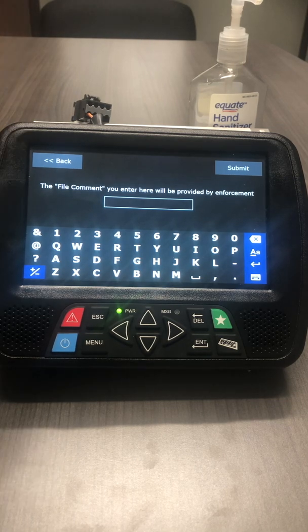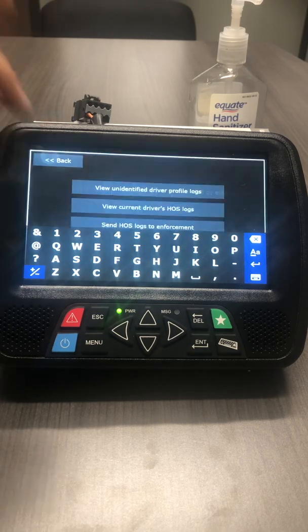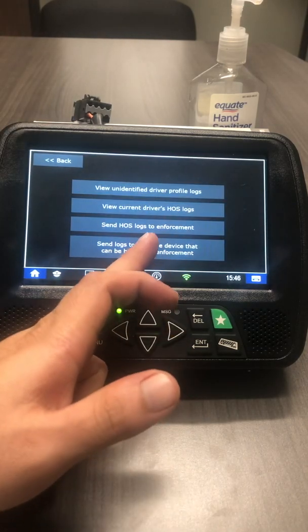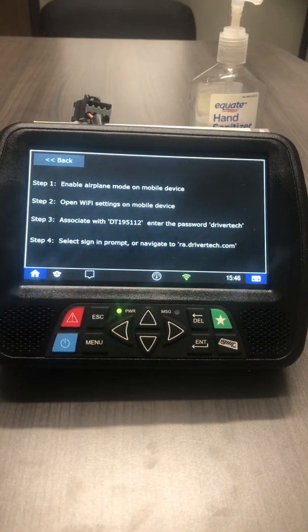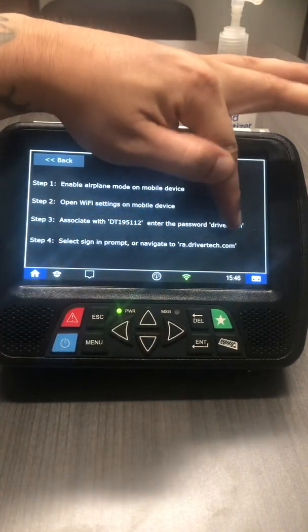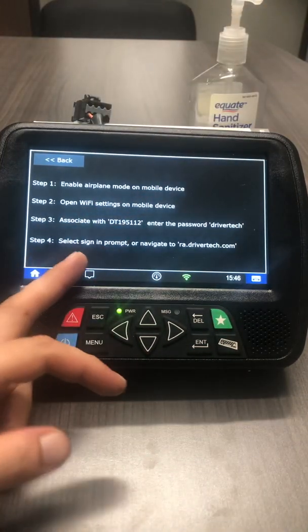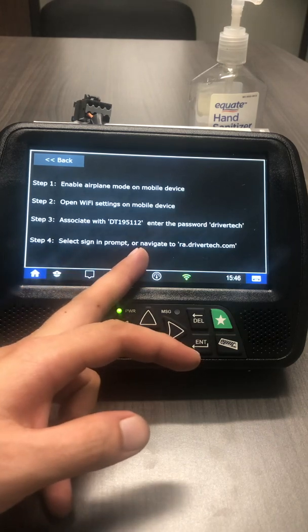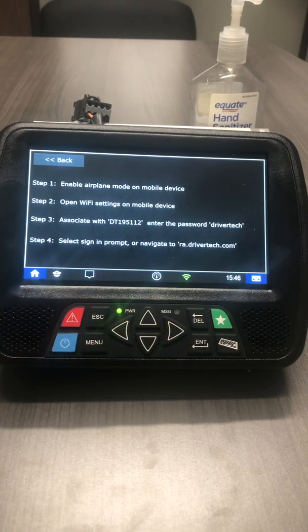In the event they ask you for logs out the door, you go back and you go to the 4th option. Under the 4th option, you put your phone into airplane mode. You open up your Wi-Fi. You look for the DT number your device is giving off. Your password is DriverTech. You will sign in and follow the prompts. It will lock your phone to just logs so the cop can be satisfied that the log made it out the door.